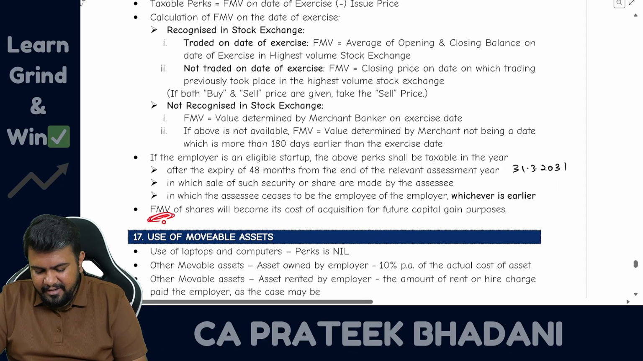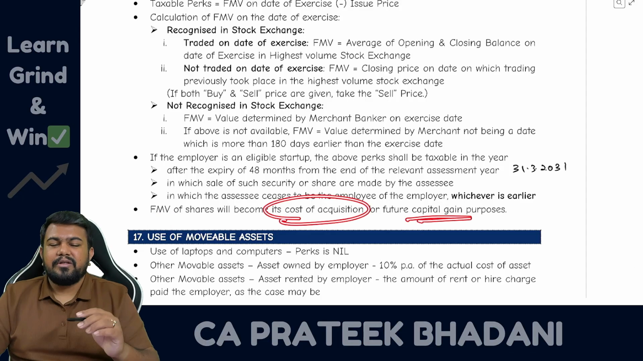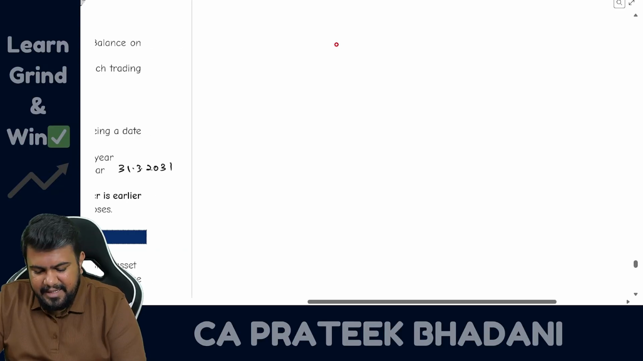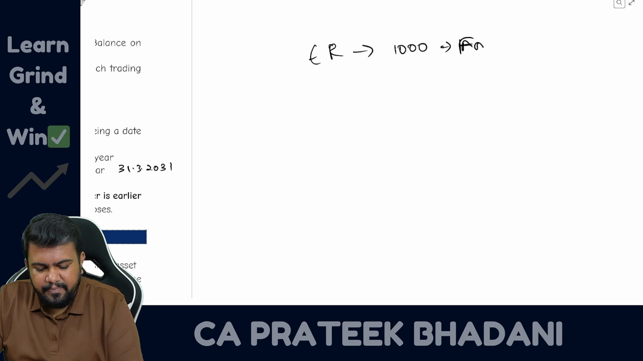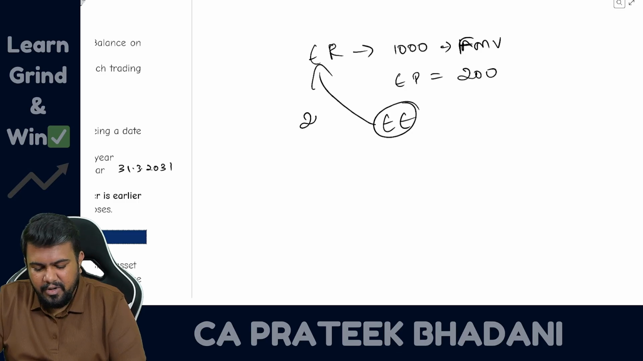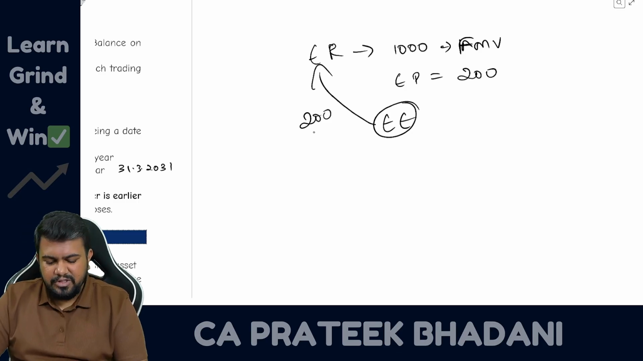Then fair market value of shares will be there. No, they will become the cost of acquisition for the future capital gain purposes. So Kanna, listen here. Let's say employer is giving 1000 rupee fair market value shares, but exercise price is only 200 rupees. So how much is the employee paying to the employer? Only 200 rupees is being paid. So what will be the cost?